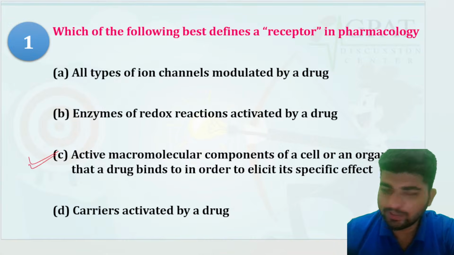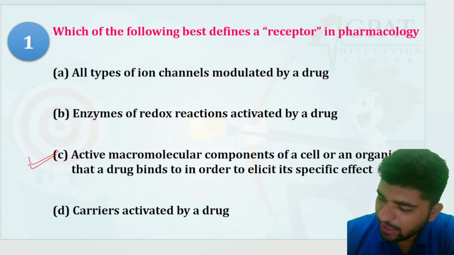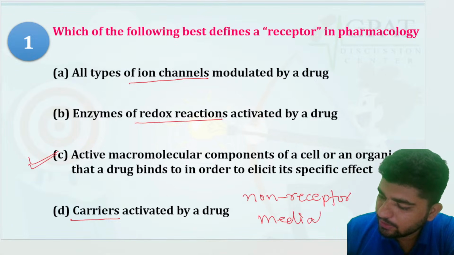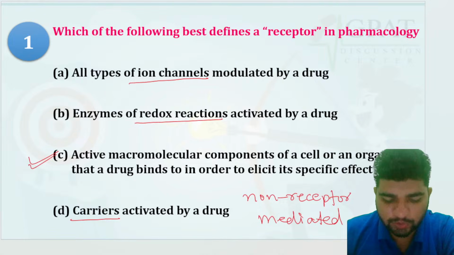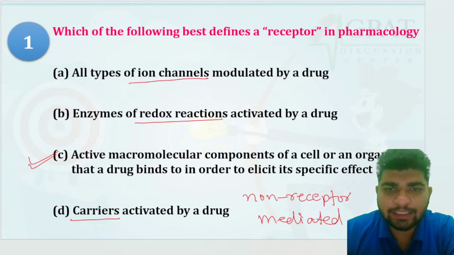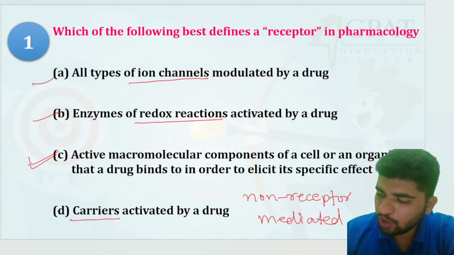C option is very much right. I have told you one thing: ion channels, redox reactions and carriers are all non-receptor mediated kinds of responses. But if we talk about macromolecules, yes, receptors are proteins.